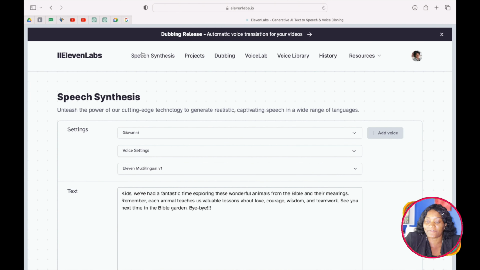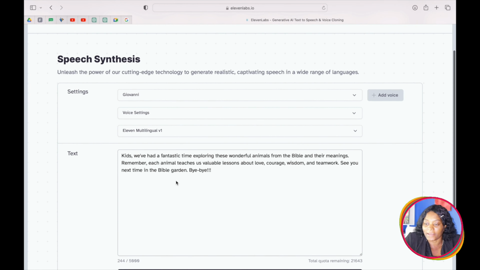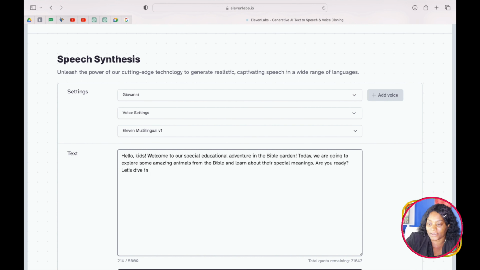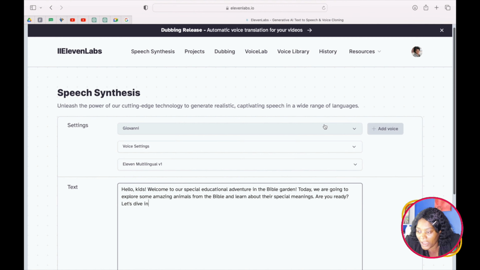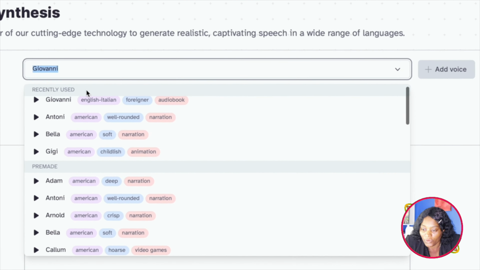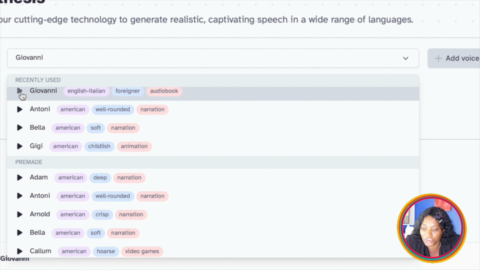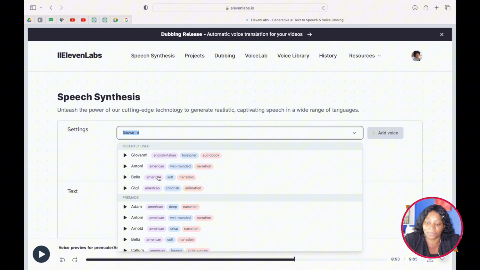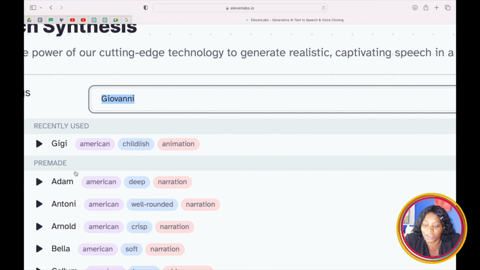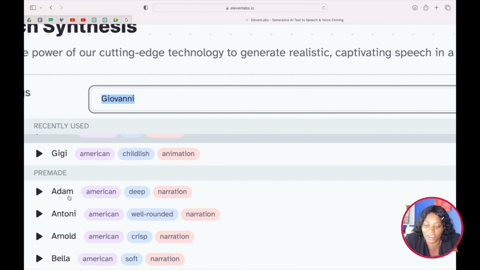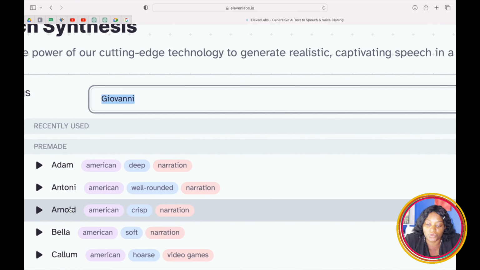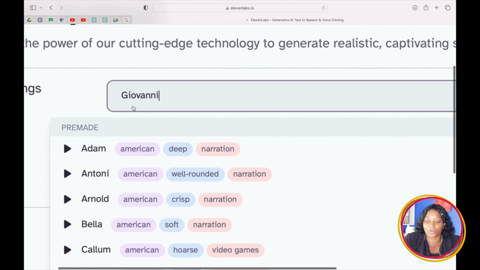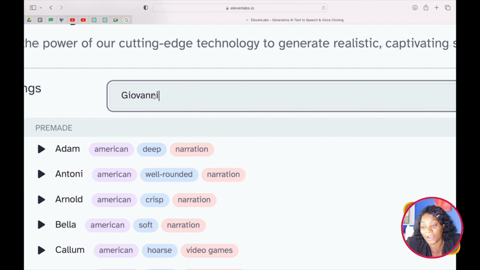Now that you're in ElevenLabs, make sure you click here, and then you come here and paste the information you copied from ChatGPT. Now you can come here and change the voices. You can try these voices and see whichever voice you like. The ones that are really common and popular that many people are using are Anthony, Bella for female, and Adam. Those are very common. But in this video, this is the voice I'm going to be using.